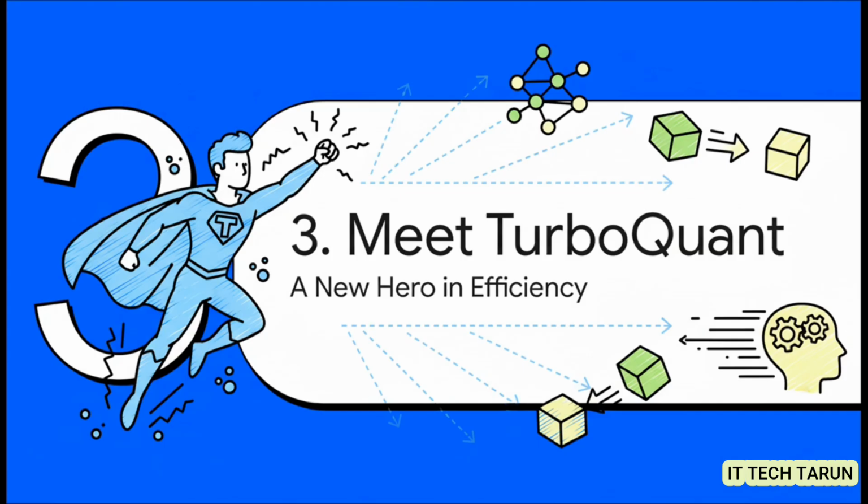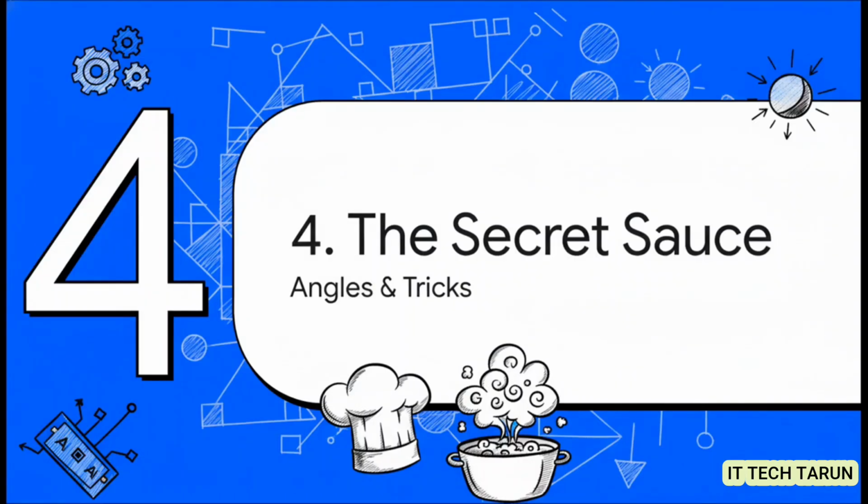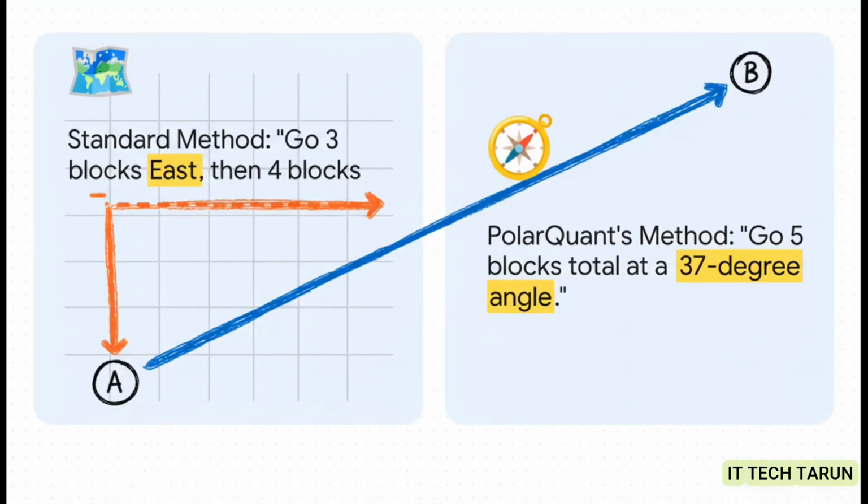Let's talk about this super elegant solution to this big, clunky problem. TurboQuant's approach is actually brilliantly simple. It's just a two-step plan. First, it uses this really clever method called PolarQuant to do some high-quality compression. Then, it uses a nifty mathematical trick called QJL to clean up any tiny errors left over. Compress, then clean. It's that simple. Okay, so let's pop the hood and see what makes these two steps so special. This is where we get into the real secret sauce, the clever angles and mathematical tricks that make it all work.